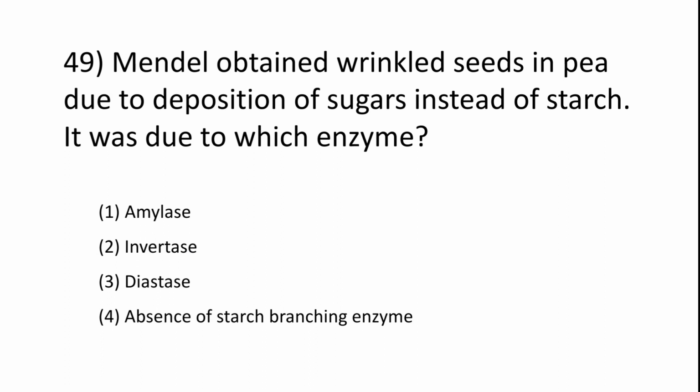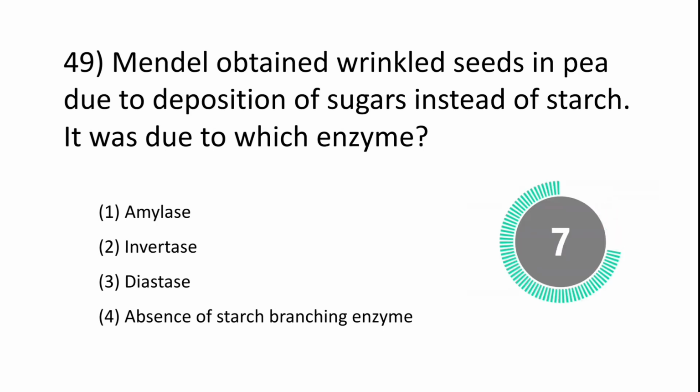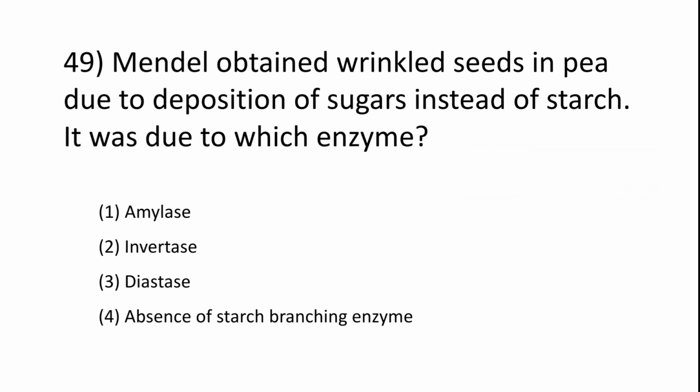Next question. Mendel obtained wrinkled seeds in pea due to deposition of sugars instead of starch. It was due to which enzyme? Amylase, invertase, diastase, absence of starch branching enzyme. So the answer is absence of starch branching enzyme.